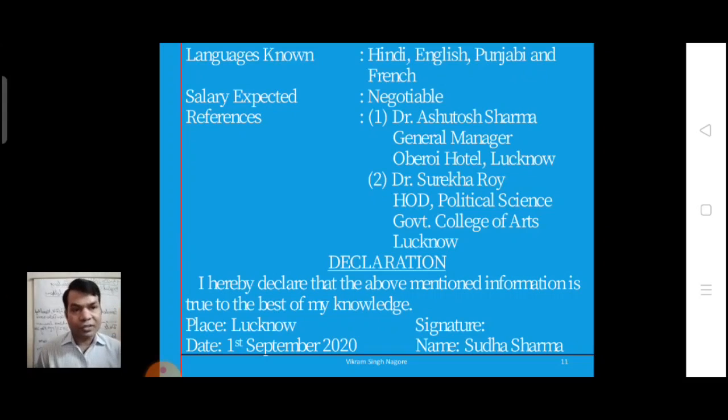Okay, so it's all about job application, dear students. This way, first of all, divide your job application in two parts: cover letter and biodata. So first finish the covering letter and then the biodata. Okay, so let us go through some more solved examples to understand it better.